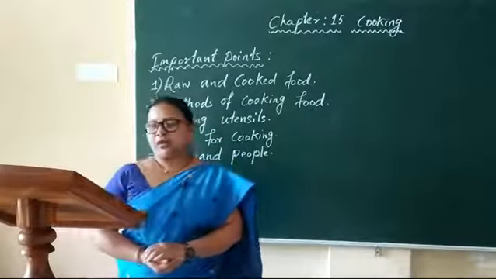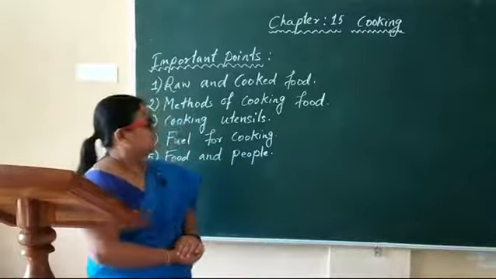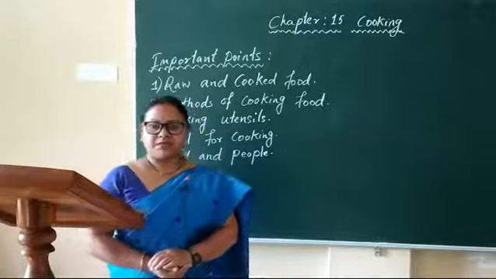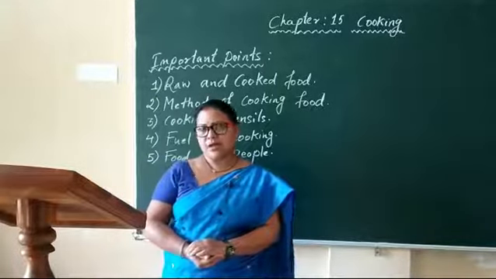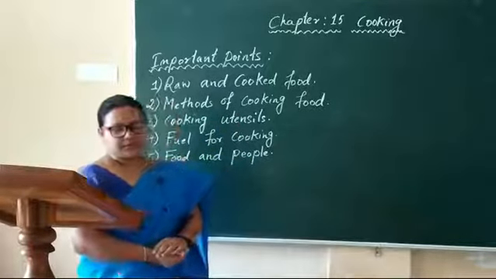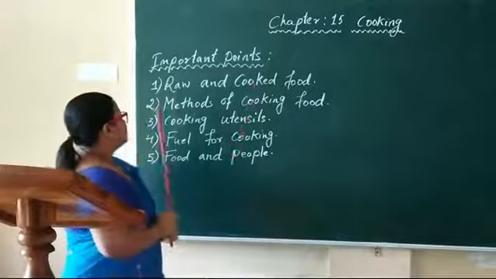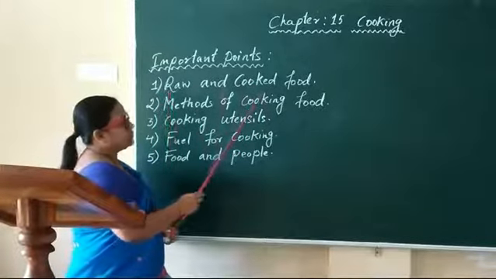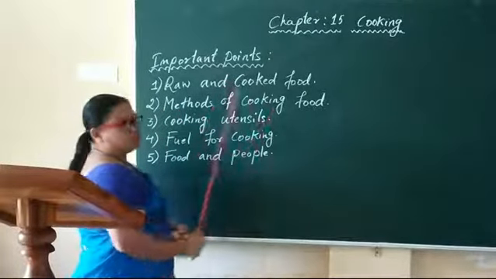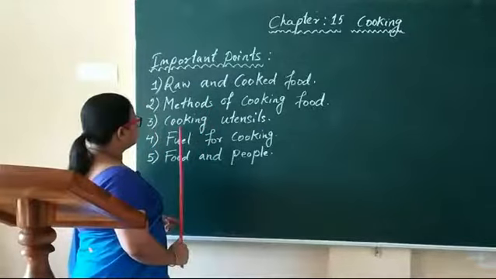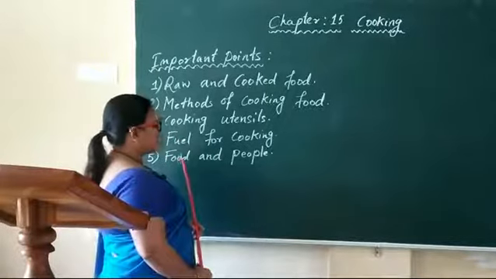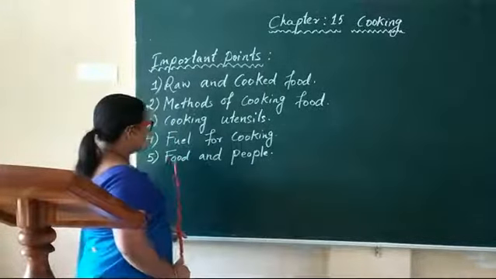Today, in this video, I am going to explain chapter 15, Cooking. This is from class 3 EVS textbook. And students, in this chapter, we will learn some important things. I have written here. The first point is raw and cooked food. The second point is methods of cooking food. The third point is cooking utensils. And the fourth point is fuel for cooking. And the last point is food and people.